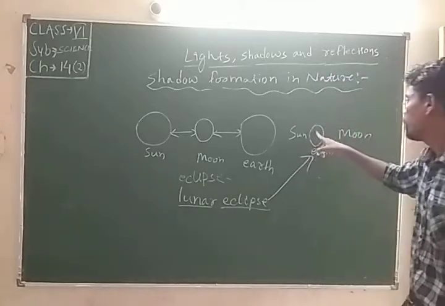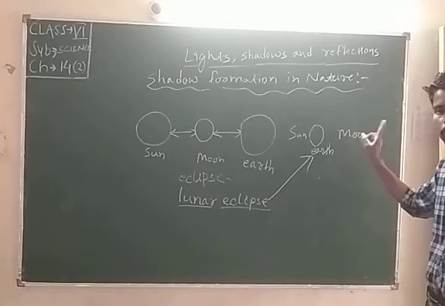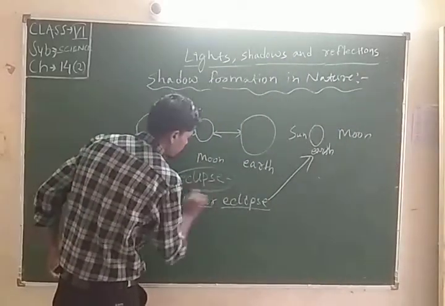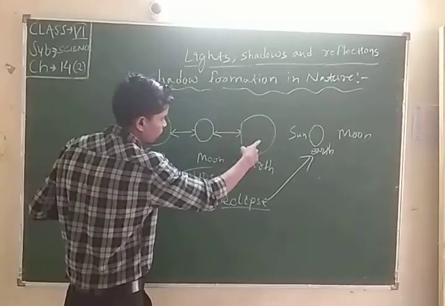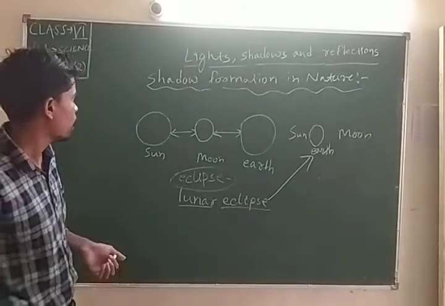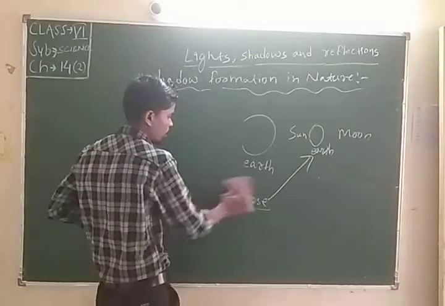So what will happen? The earth's shadow will fall on the moon. In the solar eclipse, the moon's shadow will fall on earth. Students, this is shadow formation in nature.